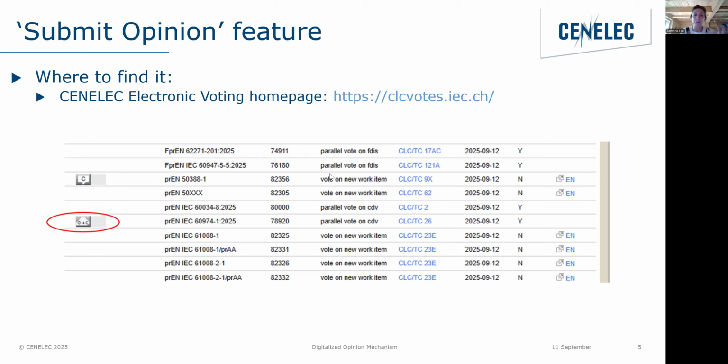So now you will have one page where you can submit your opinion and where you can also submit your comment. When the button is grayed out, no opinion has been submitted yet, and it will become orange once you've submitted an opinion.